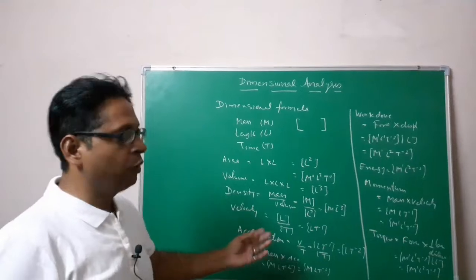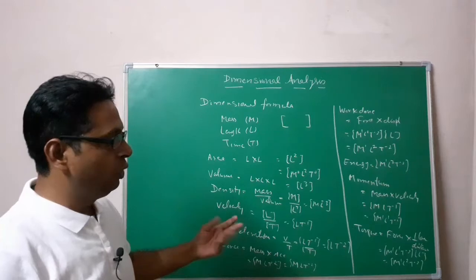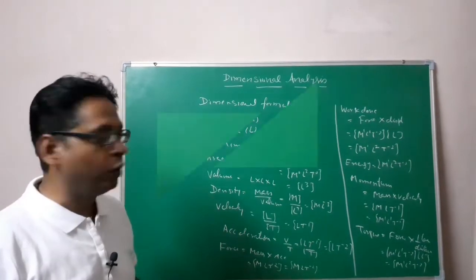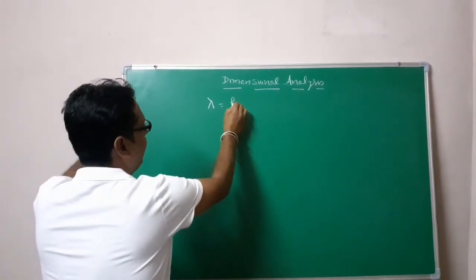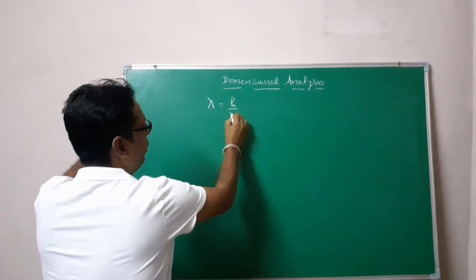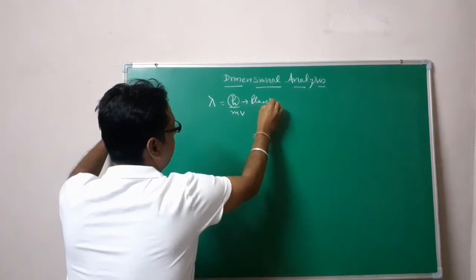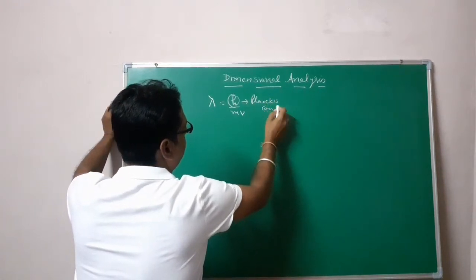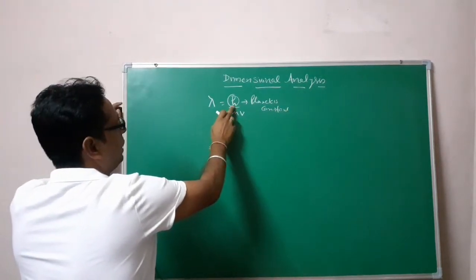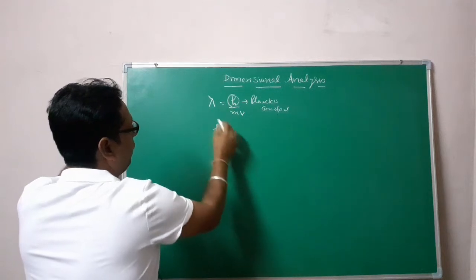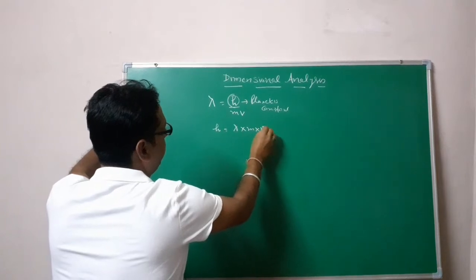There are so many constants also, like the gravitational constant, the universal gravitation constant, Planck constant, there are so many. De Broglie wavelength, lambda, is equal to h upon m into v, where this h is our Planck constant. Actually I have to find the dimensional formula of h. So h will be lambda into m into v.